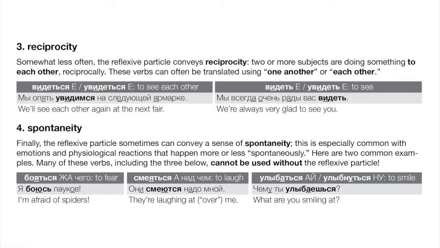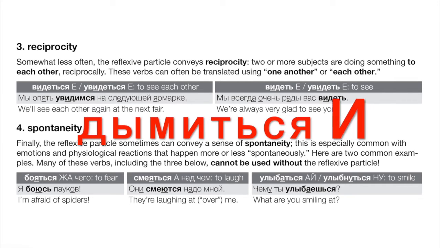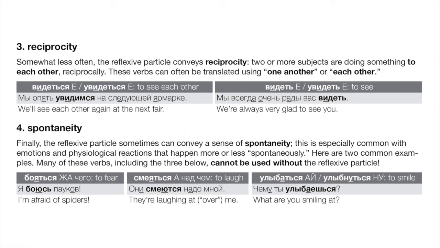Okay, the fourth meaning is probably the least common and also kind of the most vague, right? So this is in some ways a catch-all for some various verbs, some of which are extremely common, for which we can't really explain the ся in terms of any of the first three meanings we've just discussed. So I call this the spontaneity category. We actually had a really great example in a poem, for which I'll do a separate video, earlier here in the book, the Lermontov poem Сон, where we saw the verb дымиться, which means to smoke, right? To be giving off smoke, right?